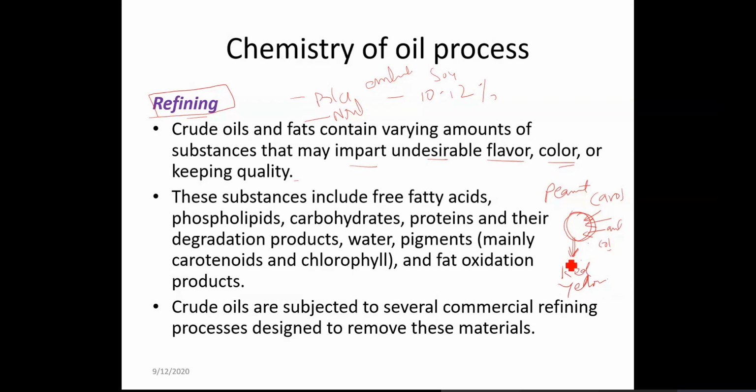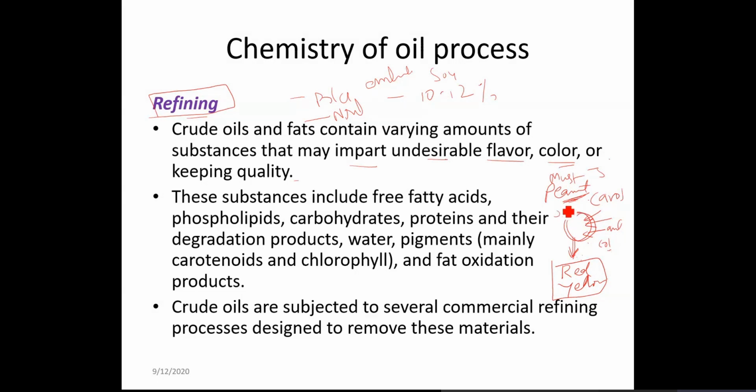But this color is undesirable. People want a very whitish, clean, transparent oil. Also, you don't want that nutty flavor, because peanut will have a nutty odor or flavor. Or if you have mustard seed, mustard has a very strong pungent odor, a pungent flavor. राई का तेल में तो बहुत strong mustard like pungency होता है. So you don't want that pungent odor. Or take an example of soya bean, a very beany odor.